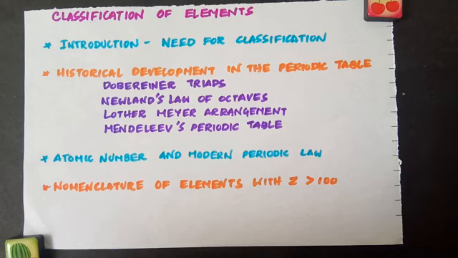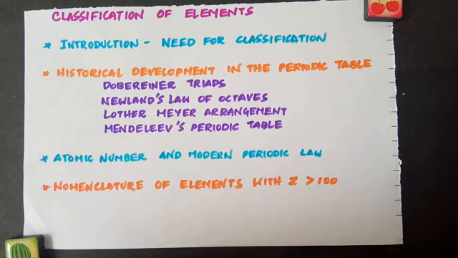We know every element is different from every other element. Yet, some elements have certain similarities. They resemble each other in certain properties. Based upon these similarities, the scientists, after numerous attempts, successfully arranged the various elements into groups or families in such a way that similar elements were grouped together and dissimilar elements were separated from one another. This arrangement of elements is called classification of elements, and this led to the formulation of the periodic table.